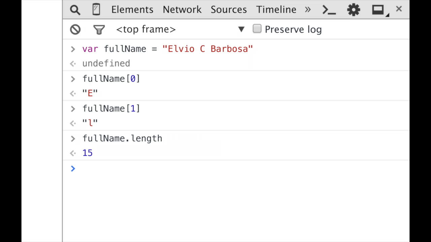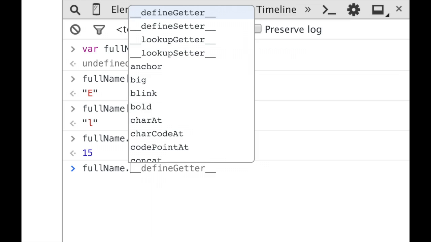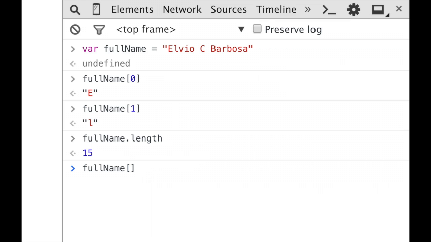In this case, fullName length is 15. So I know that my index value starts at 0. So for my last element I can pass 14, and it's going to return A, because I know that my string has 15 elements, and if it starts at 0, I just need to subtract 1, and now I know that passing 14 to my index position is going to return the last element of my string.